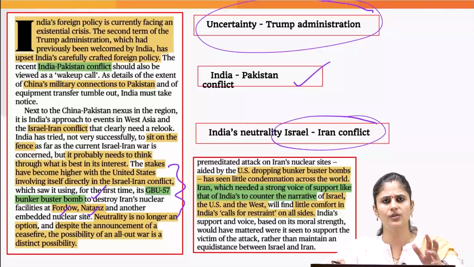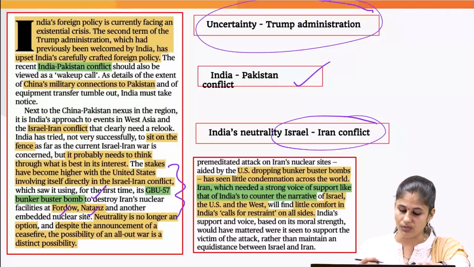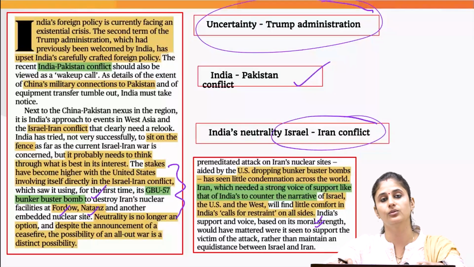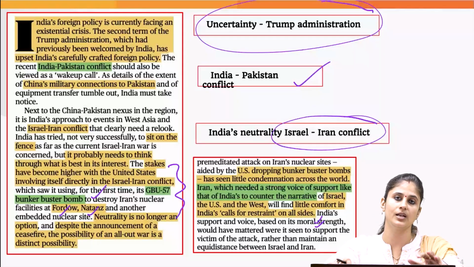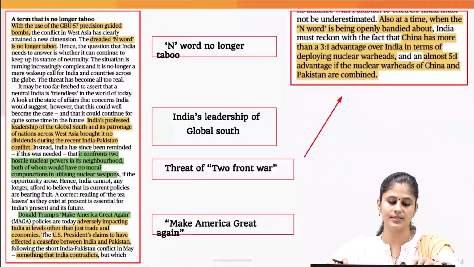During this conflict, Iran would be looking for India's support, that India should come forward and raise concerns about what Israel and the USA have done to Iran. But India has maintained a neutral stance.